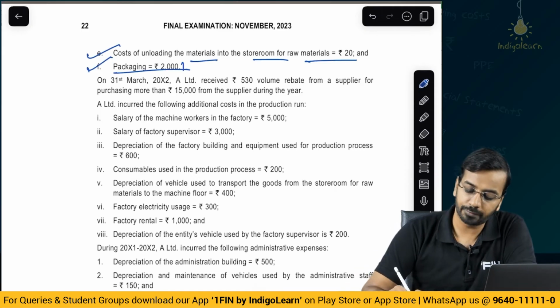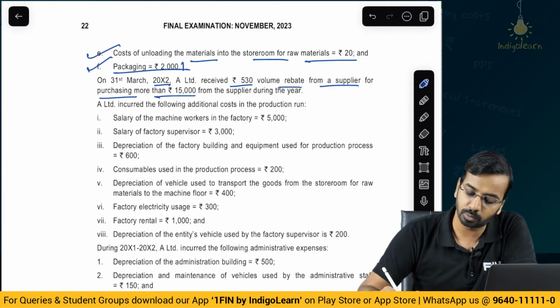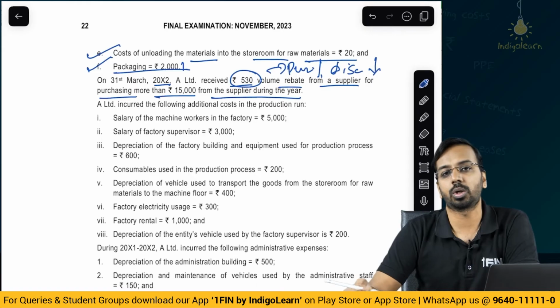Then on 31st March of year 2, A Limited received 530 of volume rebate from a supplier for purchasing more than 15,000 from the supplier during the year. Now this is related to purchases. This discount will be removed or reduced from the cost of inventory.